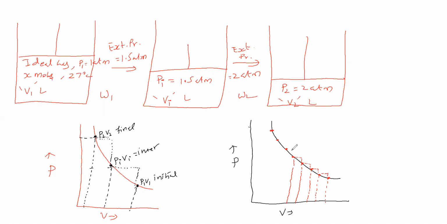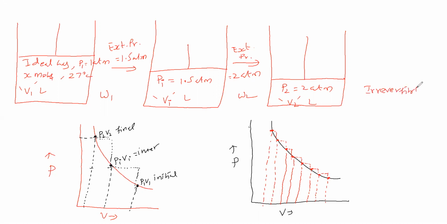Next we take the fifth step work done, then the sixth step work done, then the seventh step work done. It will go like this. It is the total work done in the multi steps. This is an irreversible process.